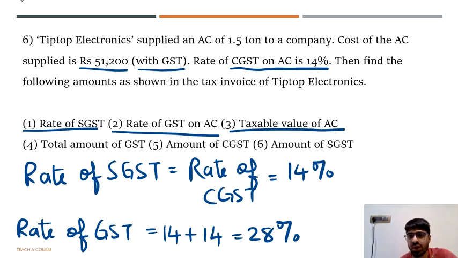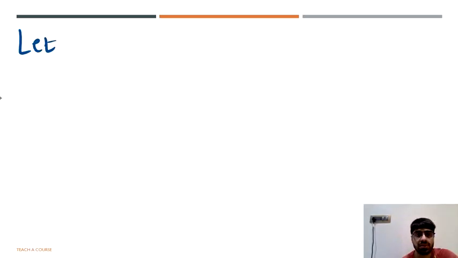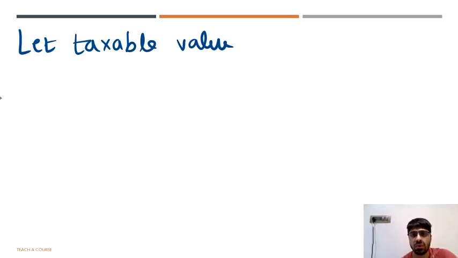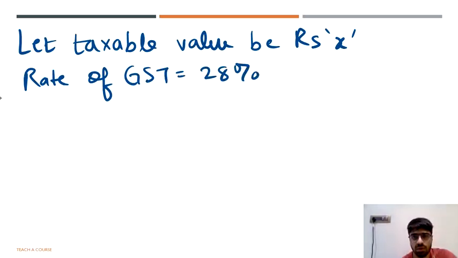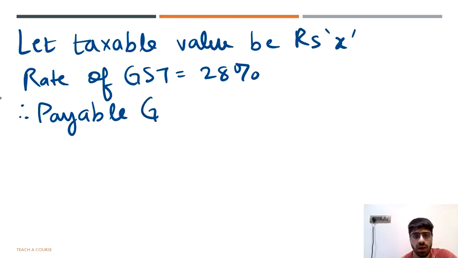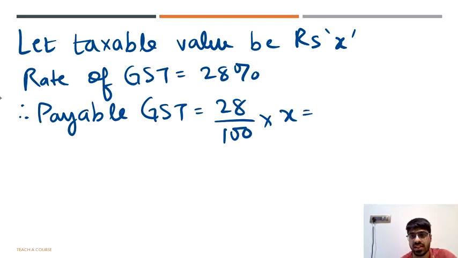Then you need the taxable value of AC. Like we had done in our previous sum, we will take the taxable value as X. Let taxable value be rupees X. So if taxable value is X, you know that rate of GST is already 28%. So you can now find payable GST. And the payable GST is going to be 28% of, keep in mind, the taxable value, which is 28x upon 100. And you can easily write it as 0.28x.